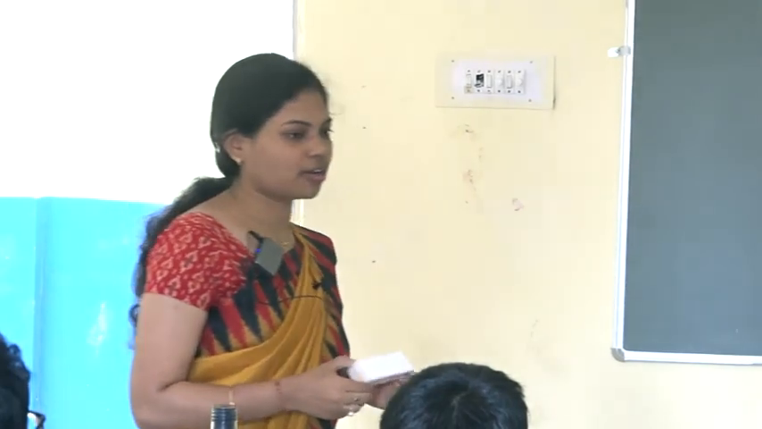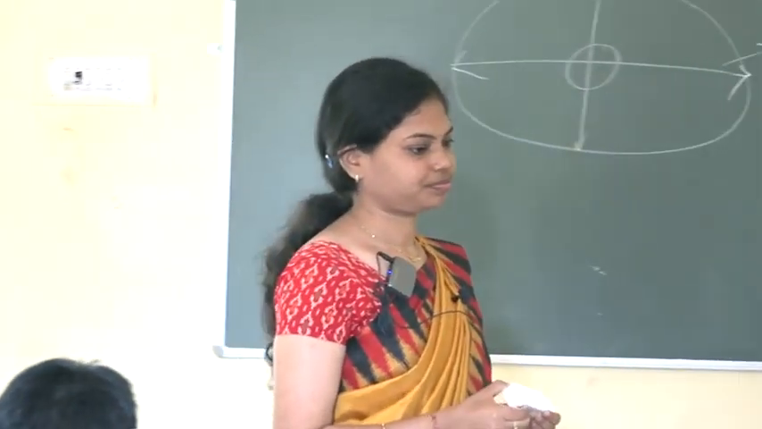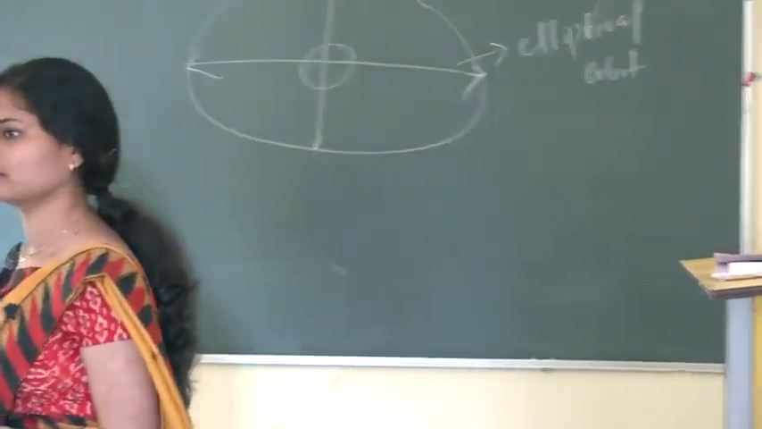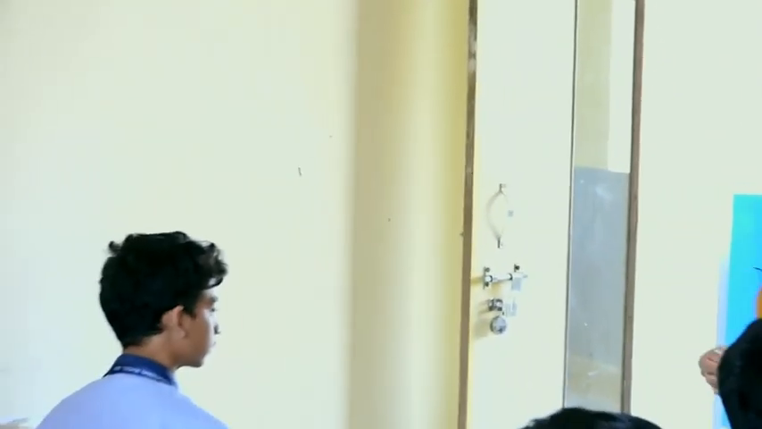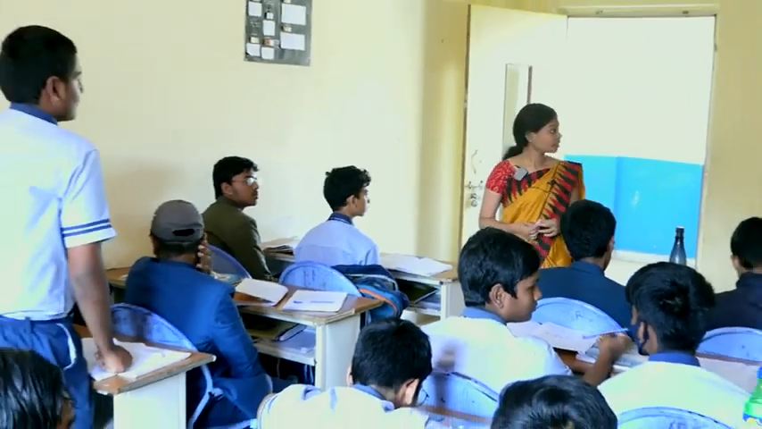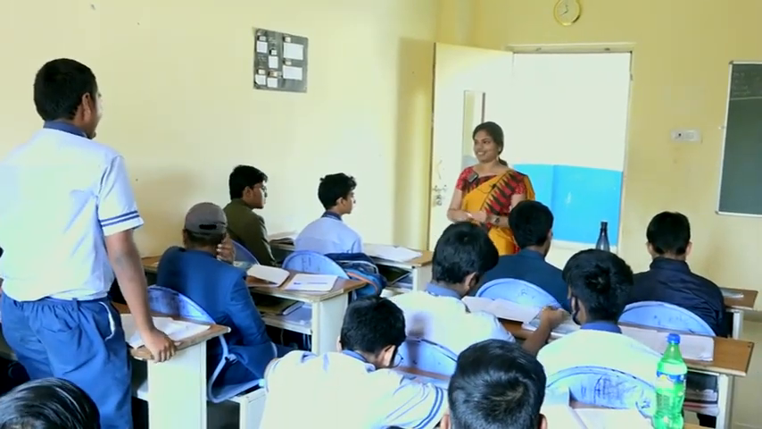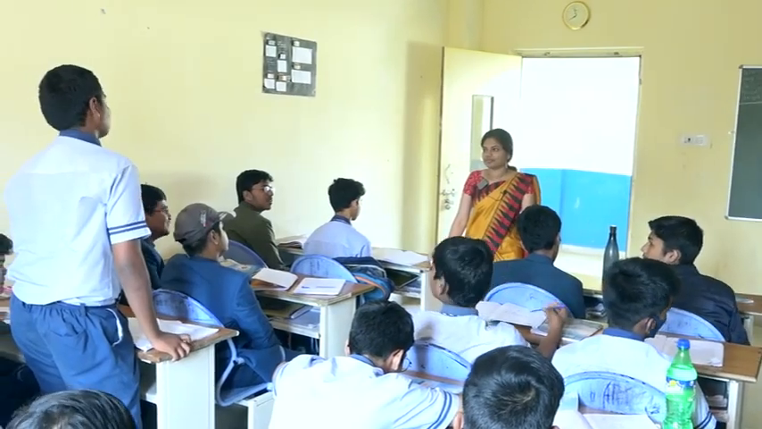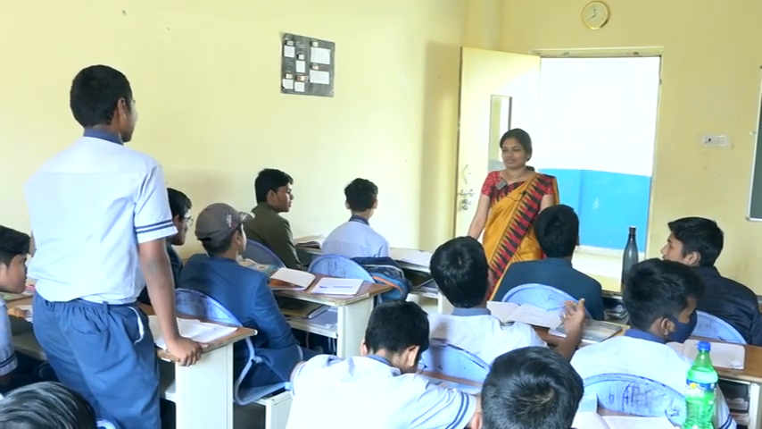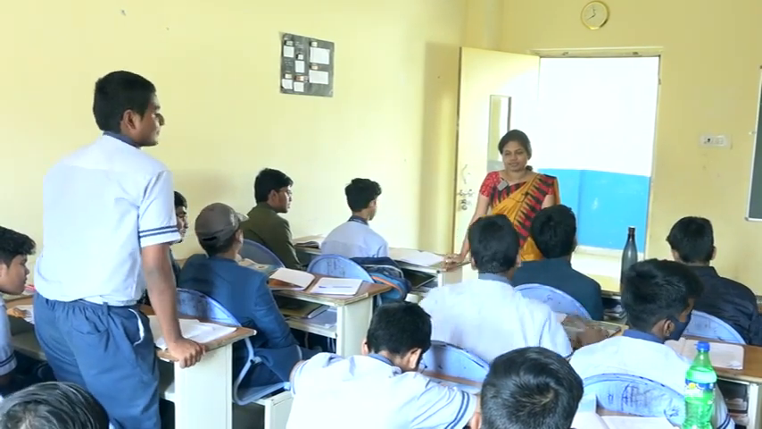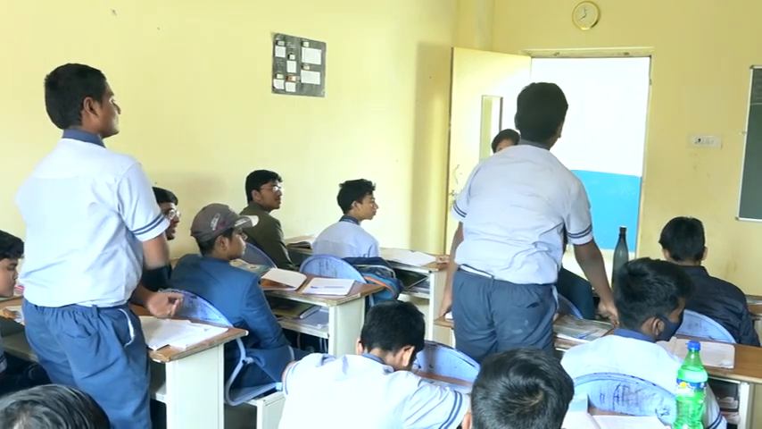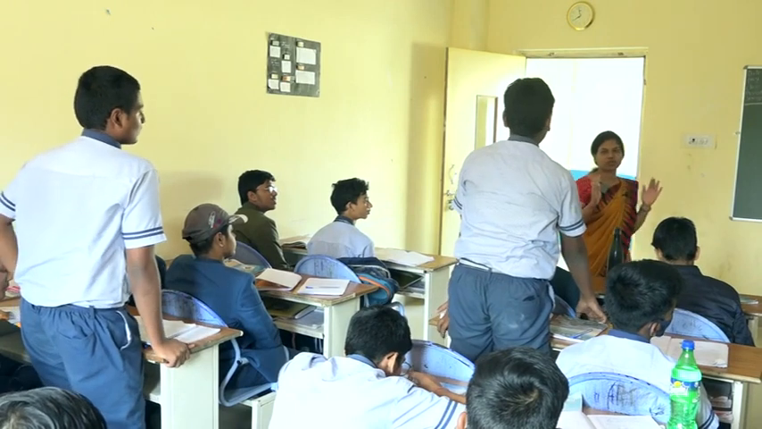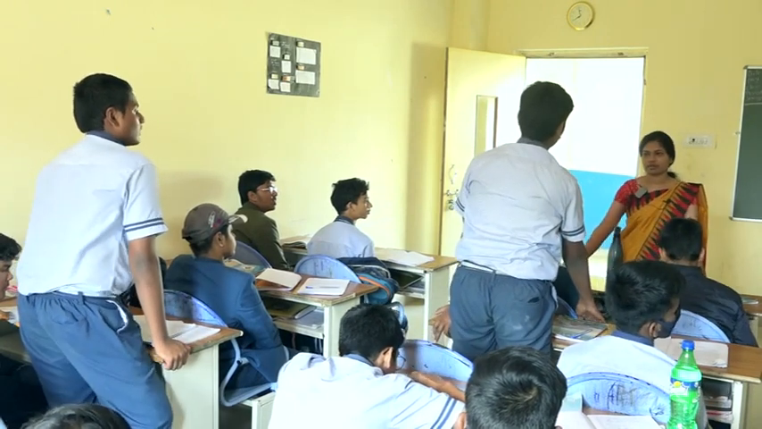Then what is the second law of Kepler? A line joining the planet and the sun sweeps equal area in equal intervals of time. Draw the diagram. What is the second law? The line joining the planet and the sun sweeps equal area in equal intervals of time.